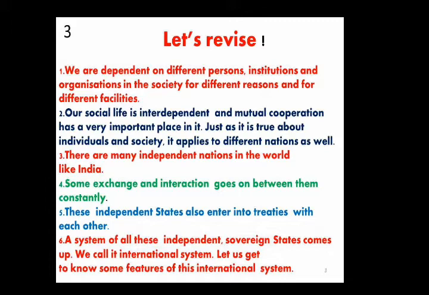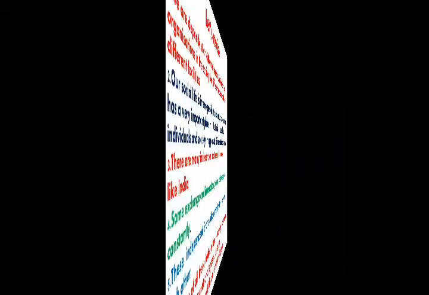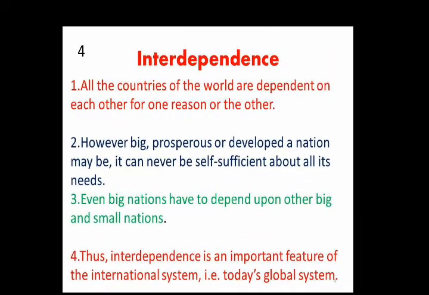Let us get to know some features of this international system. First point is interdependence. All the countries of the world depend on each other for one reason or another. However big, prosperous or developed a nation may be, it can never be self-sufficient about all its needs. Even big nations have to depend upon other big and small nations.